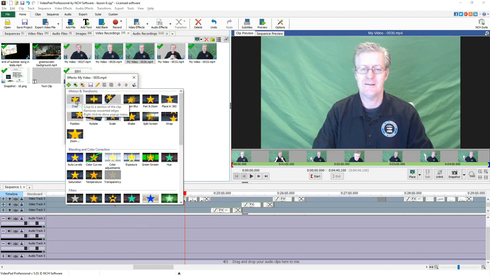Other things I can do is crop, mirror, motion, motion blur, pan zoom, place in 360, position, rotate, scale, shake, split screen, wrap, zoom, and those are the motion and transforms that we use.